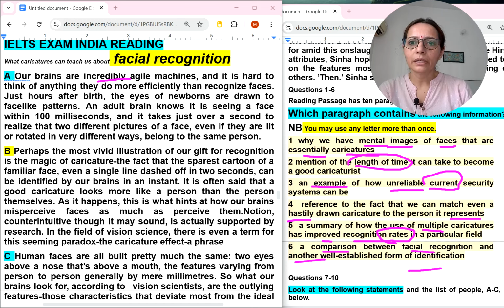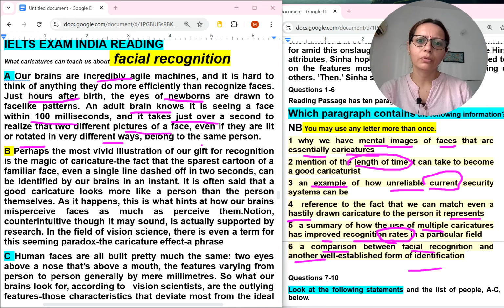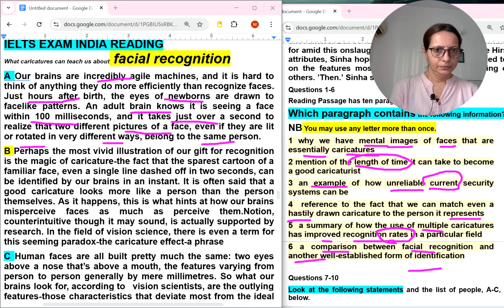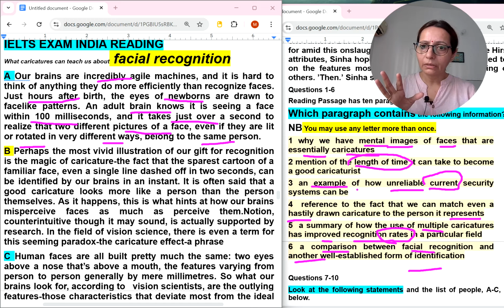Our brains are incredibly agile machines, and it is hard to think of anything they do more efficiently than recognize faces. Just hours after birth, the eyes of newborns are drawn to face-like patterns. An adult brain knows it is seeing a face, and it takes just over a second to realize that two different pictures of a face, even if they are lit or rotated in very different ways, belong to the same person. Okay, are they talking about mental images of faces, length of time to become a specialist, a current security system example? No, no, no, nothing is explained like that.